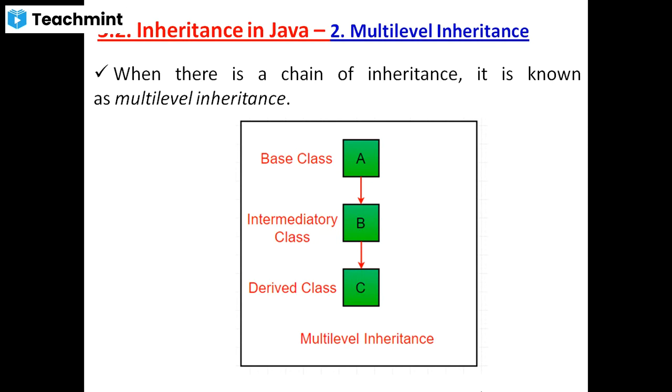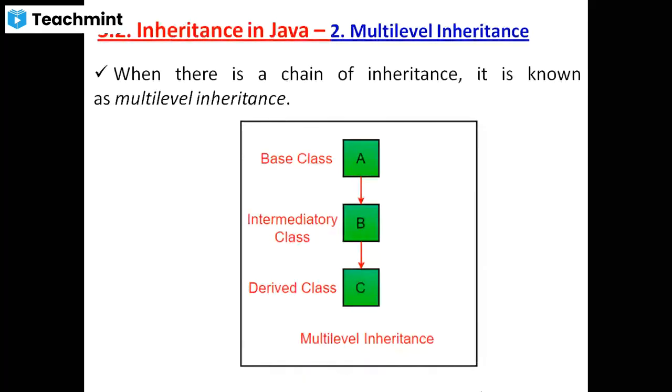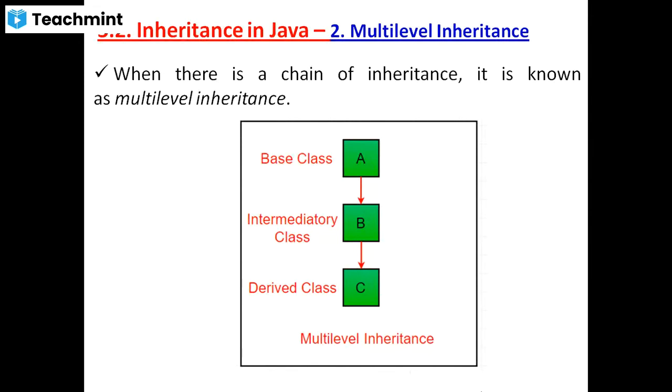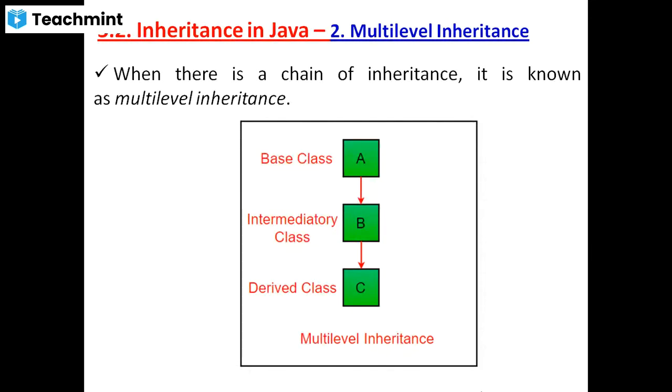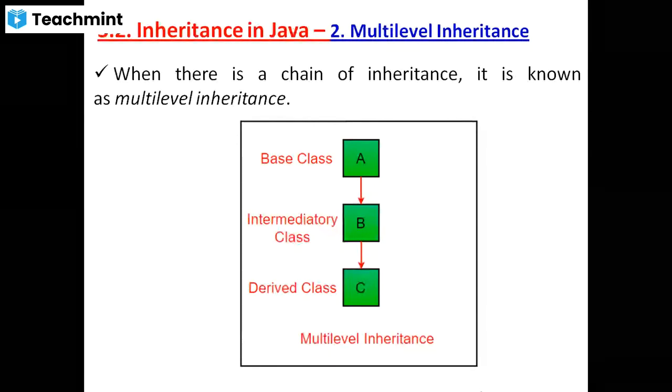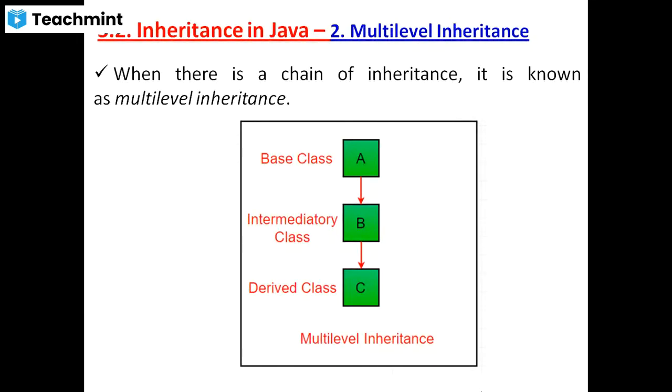Understood? Anyone explain? Anyone define the technical definition? Very good. A derived class is derived from an intermediate base class. This is called multi-level inheritance.